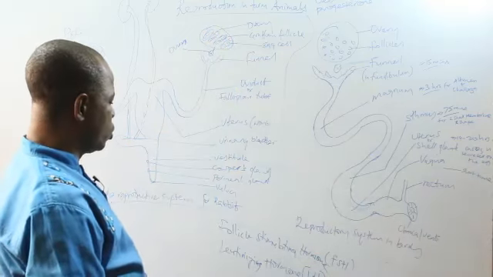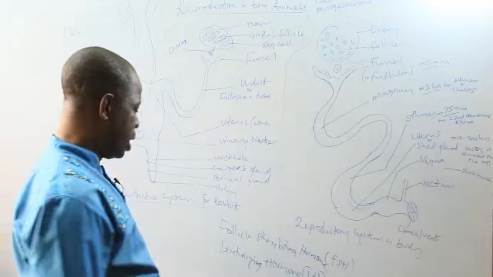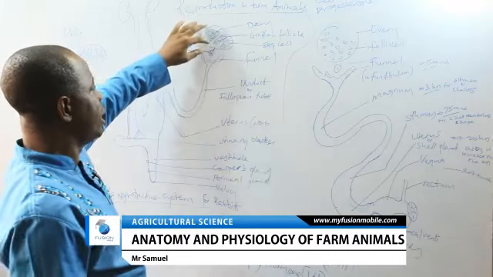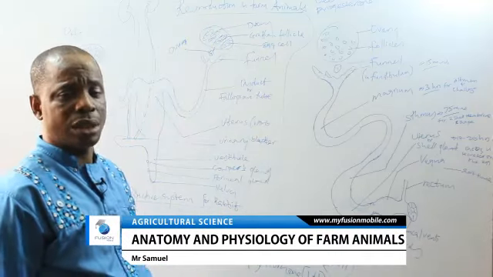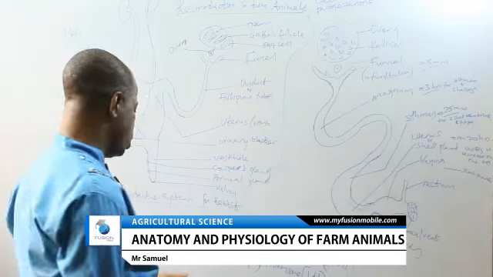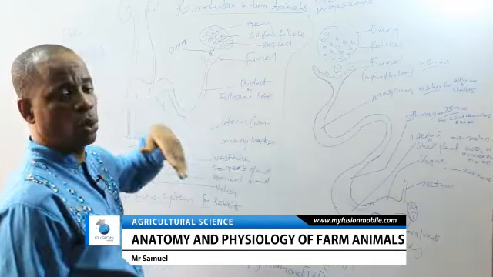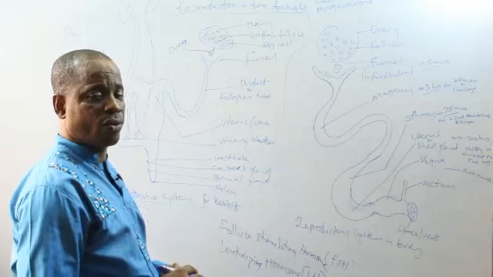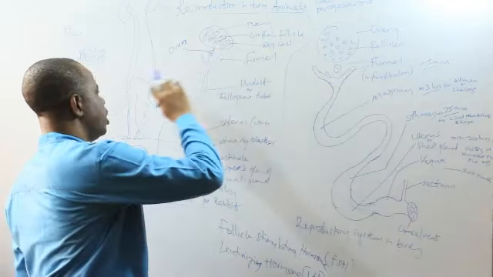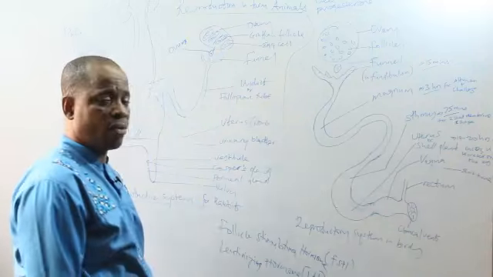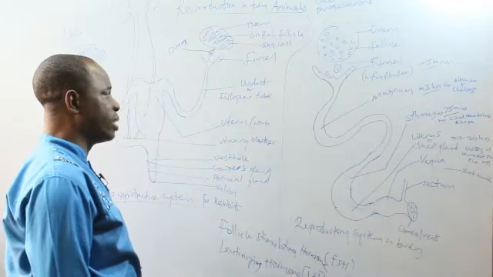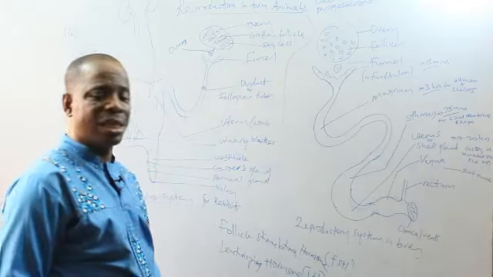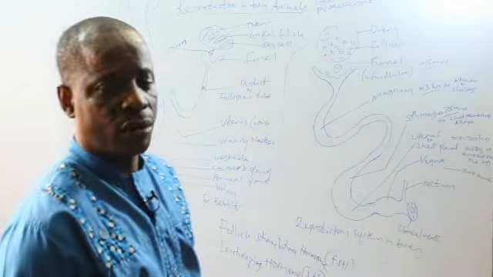I take it again. The two hormones that operate before ovulation can take place are follicle stimulating hormone and luteinizing hormone. The follicle stimulating hormone will stimulate the Graafian follicle to mature a certain number of eggs. Once these eggs are matured, the luteinizing hormone will rupture the wall of the Graafian follicle and the eggs will be ovulated into the funnel. The expanded head of the oviduct is called the funnel. The oviduct is a passage from the funnel to the uterus. It's also called the fallopian tube. Once this egg is ovulated, it enters the funnel and stays in the fallopian tube, awaiting sperm from the male animal, which will fertilize it.